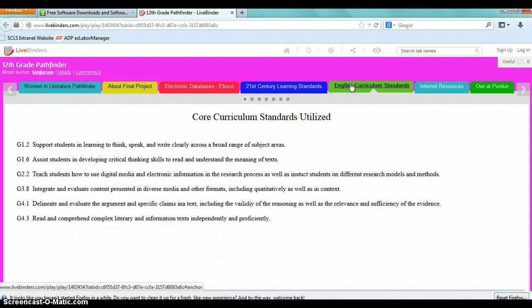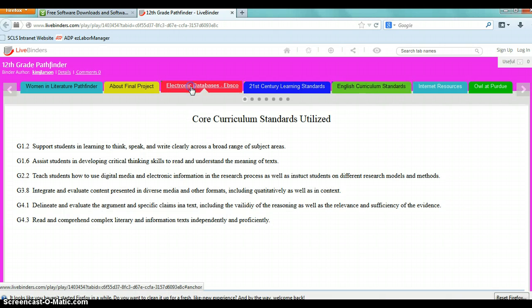And then there's also the English curriculum standards, which are directly from the Green River High School that you attend. So just take a look through these, and I think they'll give you a context with which to start your research and write your paper finally. Okay, without further ado, let's go to EBSCOHost.